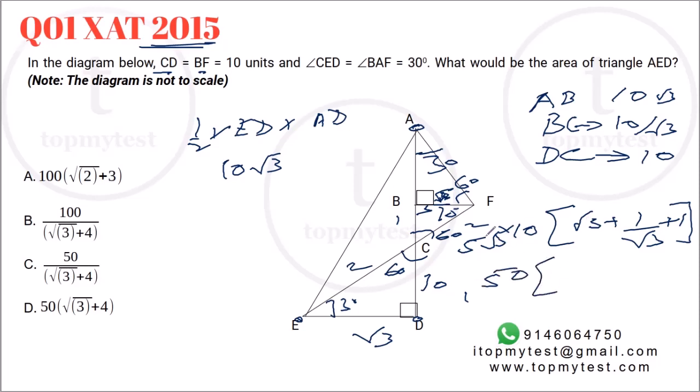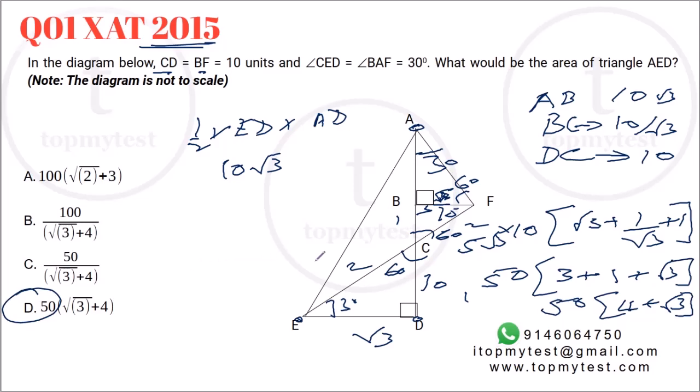Now root 3 gets multiplied inside. So it will be 3 plus 1 plus root 3. That will be 50 into 4 plus root 3. Option D will be your correct choice. It took me longer to explain than it would in an exam situation. The moment you identify 30, 60, 90 triangles, the question can be solved in about 2 minutes time.